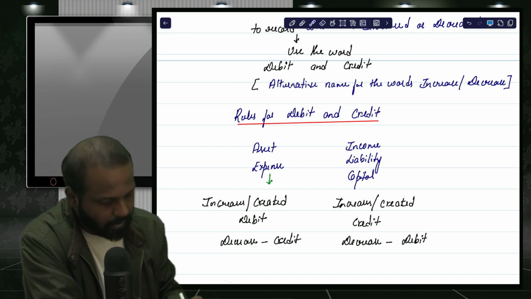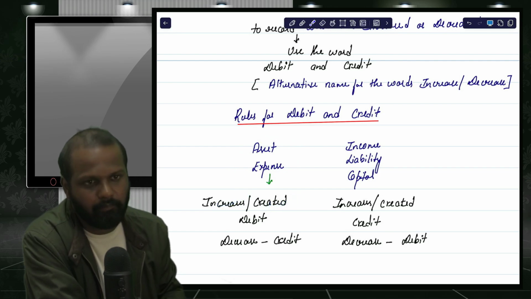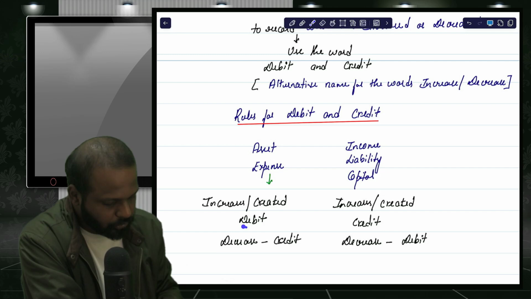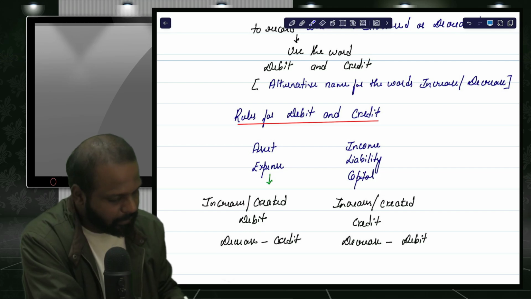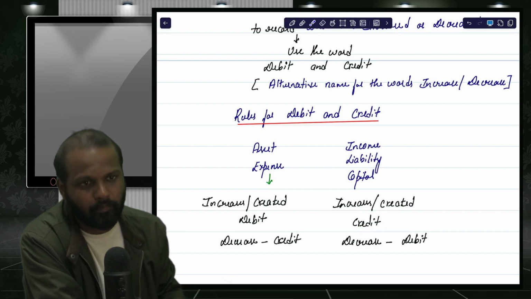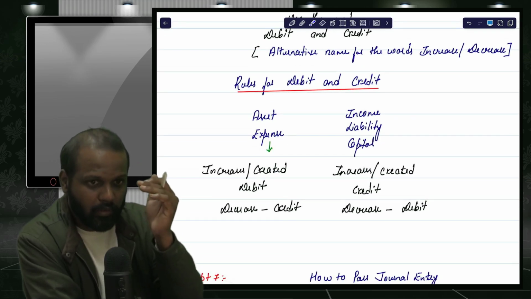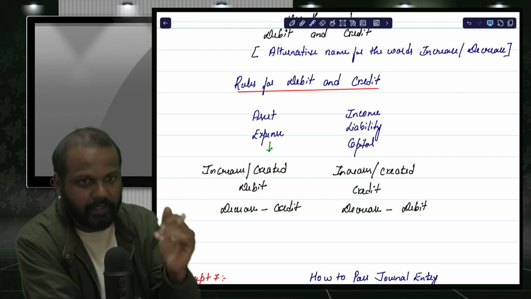So the rule is: whenever your asset or expense is increasing or created, you should do debit. But for income, liability and capital, whenever they increase or are created, we should do credit. Sir, what if it decreases?